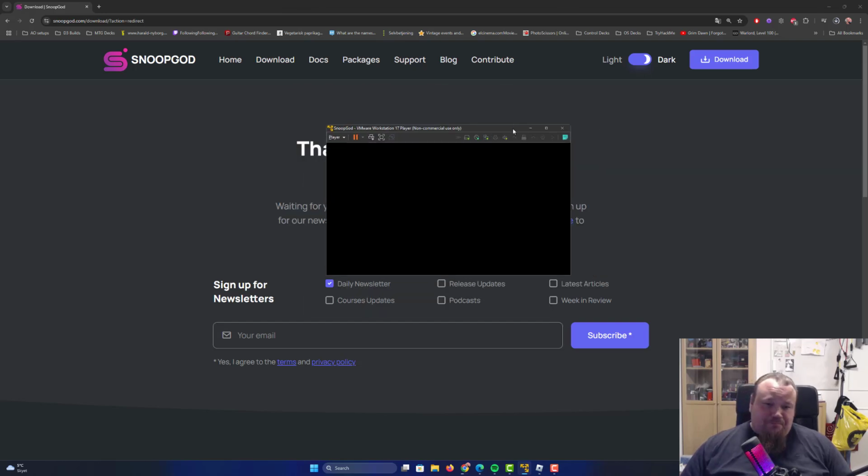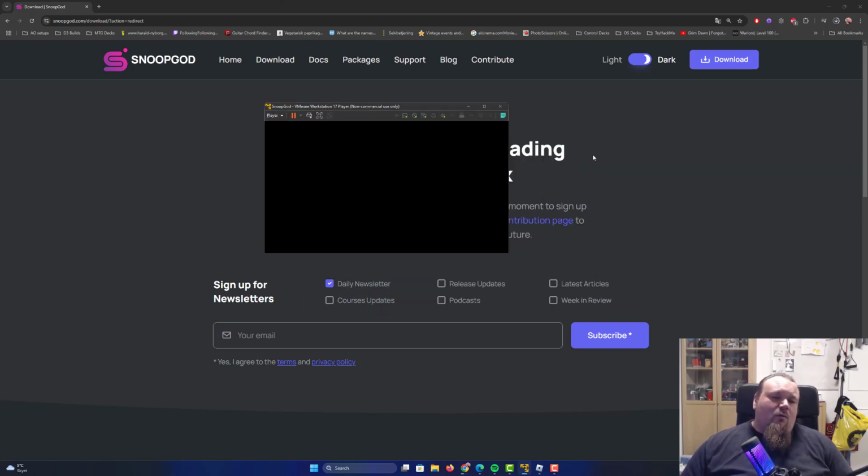Now, while installing stuff on VMware Workstation, you might experience different kinds of speeds depending on your computer, what you're doing right now on it, and so on and so on. So right now we are installing SnoopGod version 24.04, it's telling us. The small dots indicating that it's being worked on, it is running, so we're basically waiting for that.